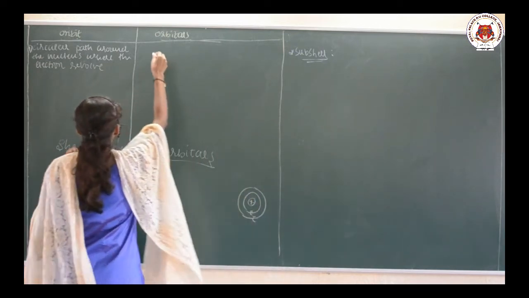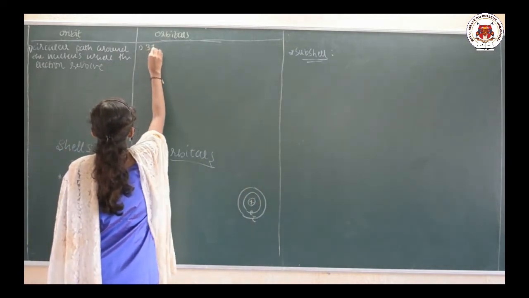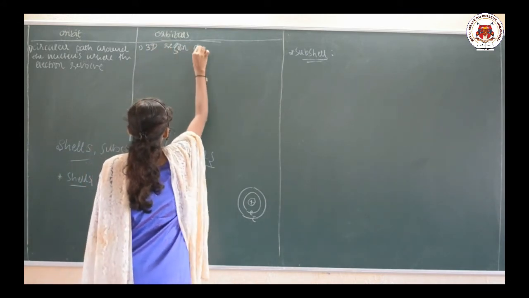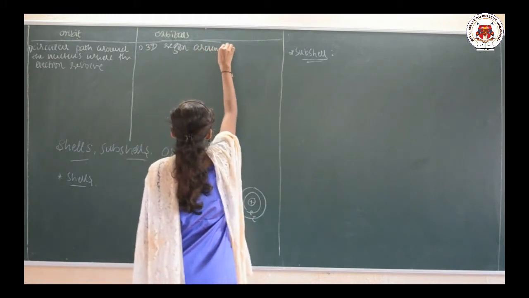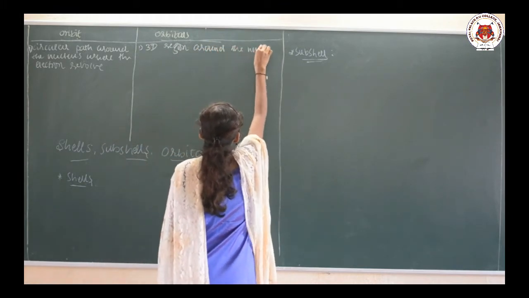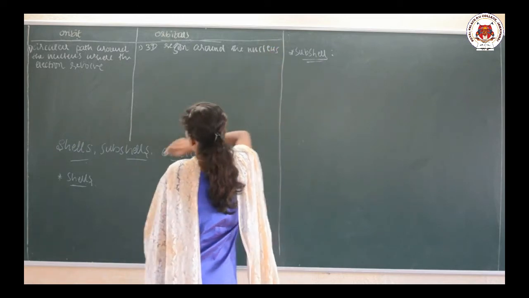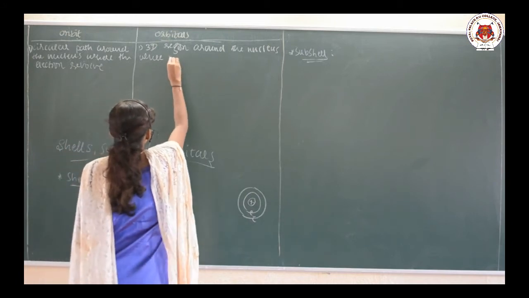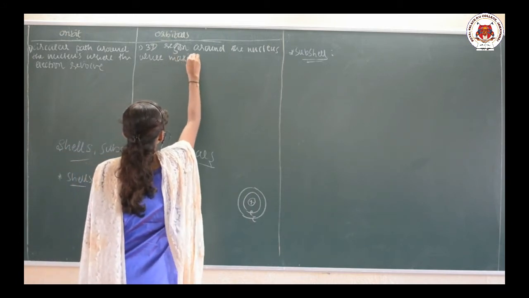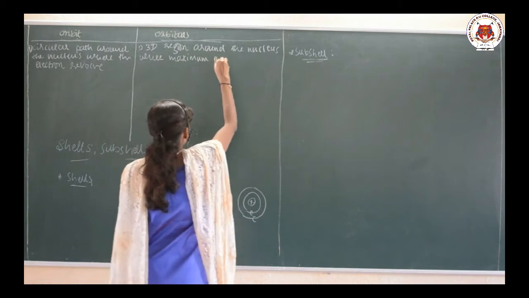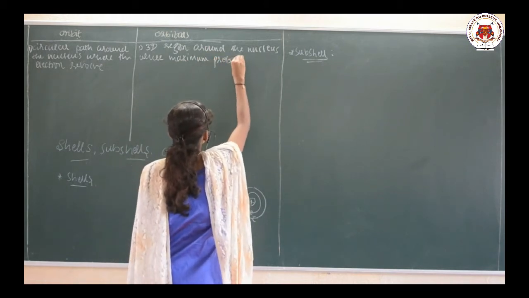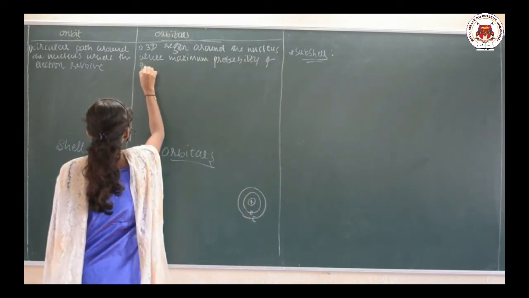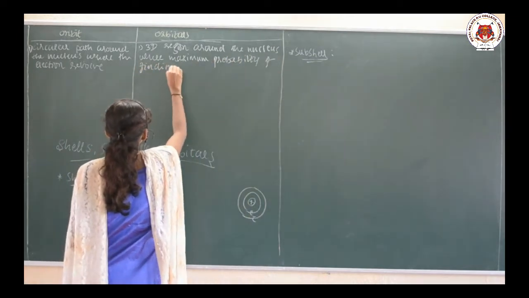So, see here, orbital is the three-dimensional region around the nucleus where maximum probability of finding an electron occurs.